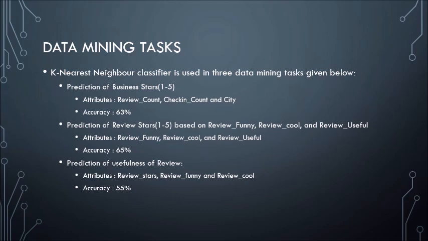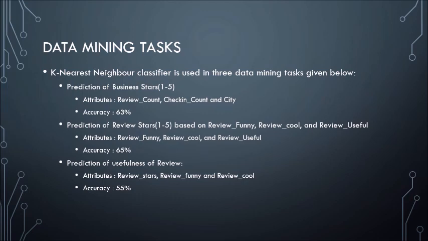Moving on, we have review stars, which, as the name suggests, is clearly based on the food or the service that a particular industry provides. As in our case, the Yelp database, it is the food quality. So for this, what we've understood is that we've categorized the ambience and the food quality together, which means the review funny, review cool, and the review useful attributes are used towards guaranteeing whether this review star is worth a 1 or a 5 on its scale in range.